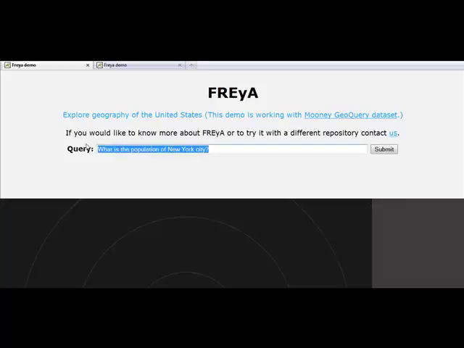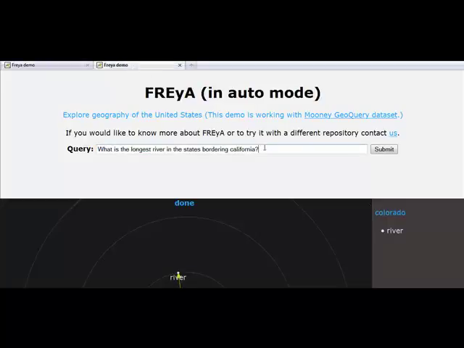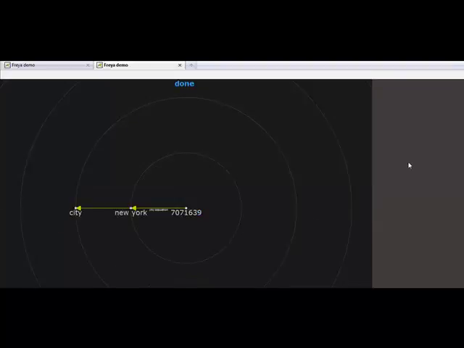If we now ask this same question in the automatic mode, we will see the same answer. At this point, you might think, well, this system might be a bit annoying if it continues to ask me so many questions, instead of answering mine.